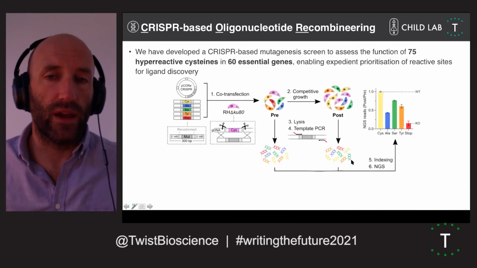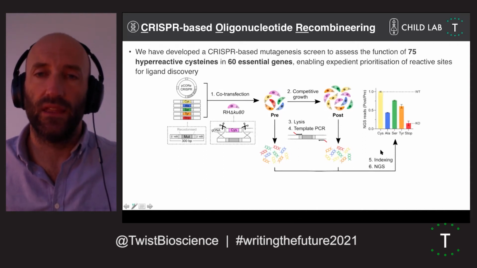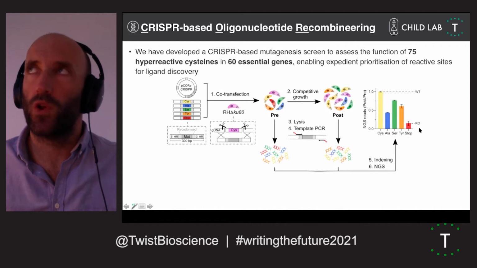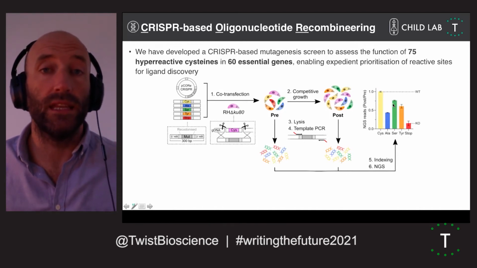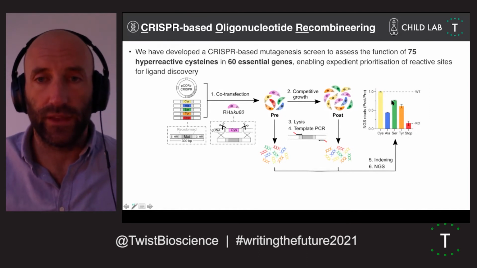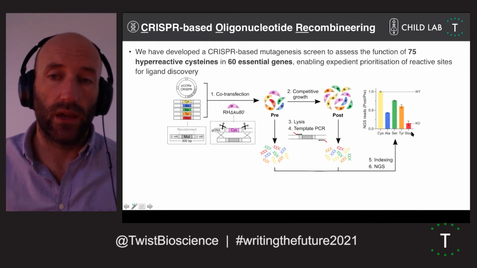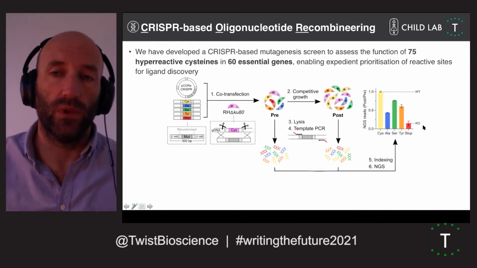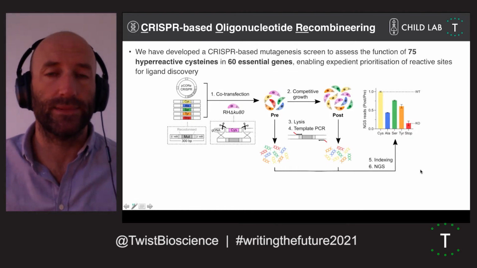We can then quantify this by next-gen sequencing, and really it's the power of next-gen sequencing that allows you to quantitatively assess the relative contribution of an individual substitution to protein function and ultimately cell fitness. And we were able to benchmark this against the wild type and our stop codon, which again, we anticipate would be the knockout, to really assess how these influence protein function in cells.